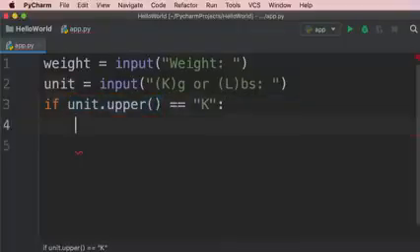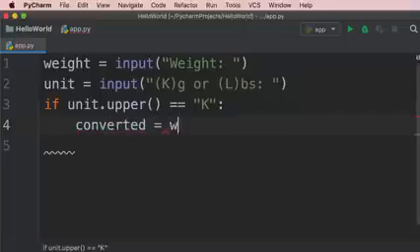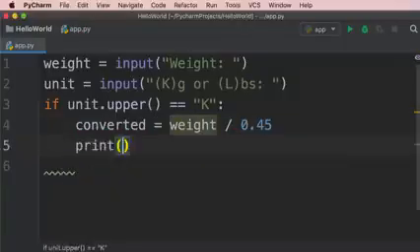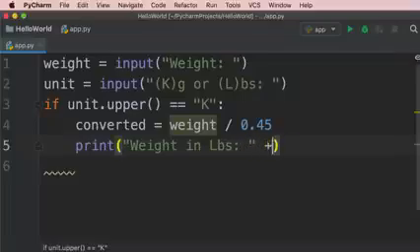Now, if this condition is true, first we need to convert the weight to pounds. So we declare a new variable called converted, get the weight, and divide it by 0.45. And then we can print this on a terminal. So we say weight in pounds is, then we append converted.